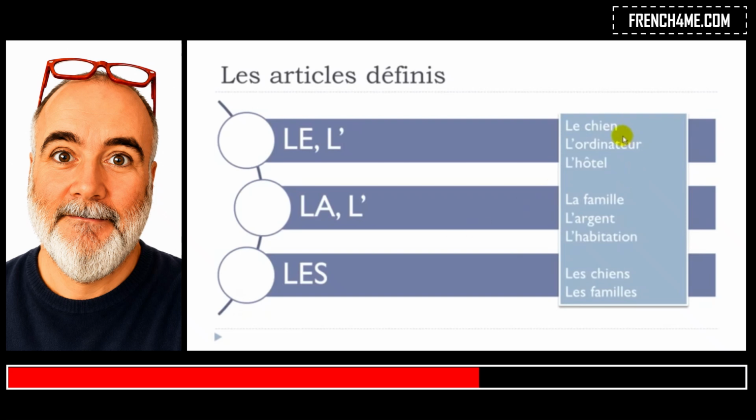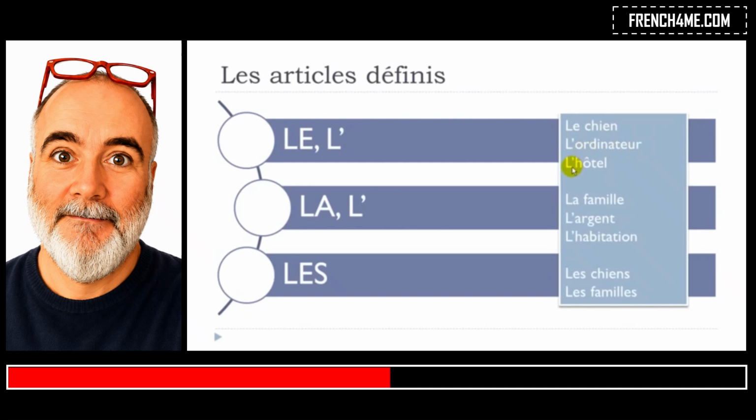The first one is chien. Chien is a dog, and in French, chien is masculine, so le chien. So basically you just put the article le and then chien, okay? In that case, second case, ordinateur, well, you can see that it starts with the vowel o, okay? And as I said, the article and o don't get along that well, so you've got to take this vowel away, and then you get l'ordinateur,